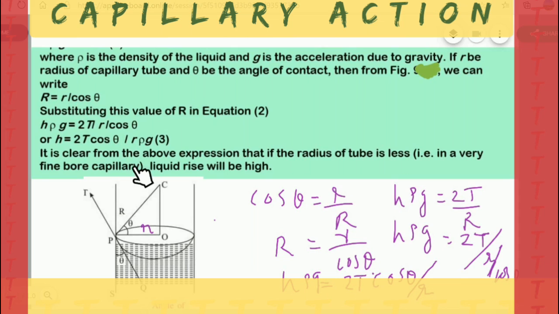Suppose it is a liquid with a convex meniscus, then what happens? Theta is obtuse, so cos theta is negative, so capillary descent occurs. And for pure water, cos theta is equal to cos 0 equal to 1, then h is 2T by r rho g.